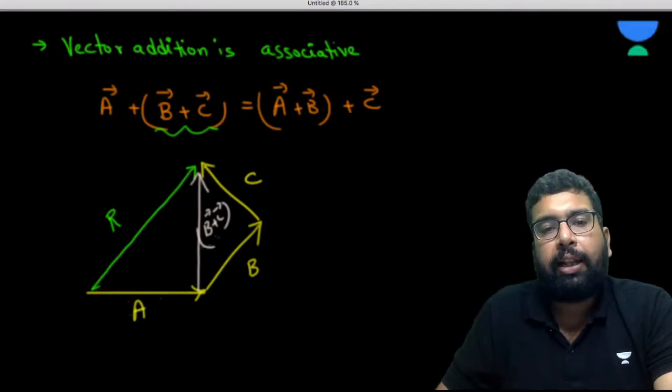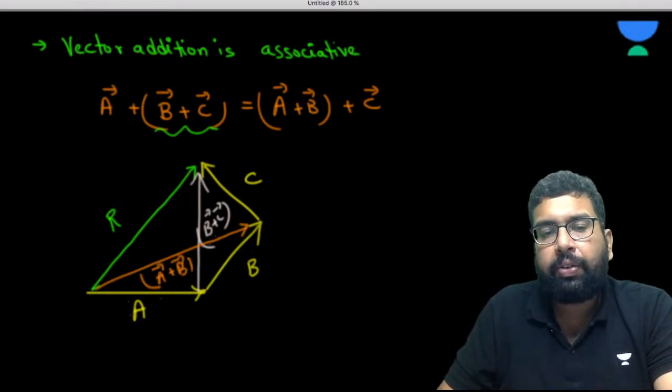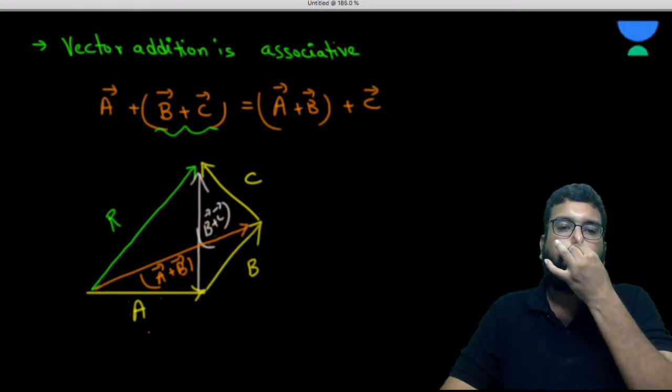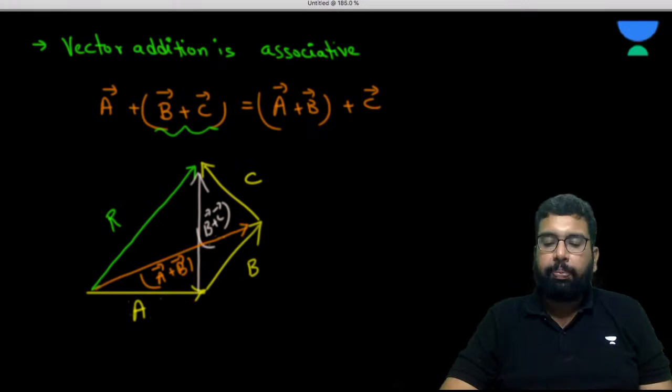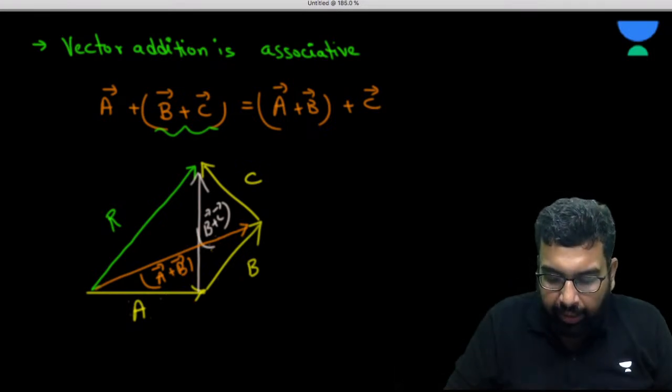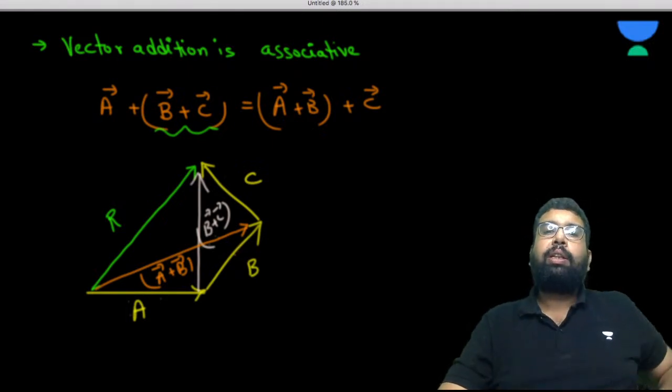Do you feel that the resultant of A and B is this only? This is vector A plus B, right? Now how have you taken this resultant? See this triangle. In this triangle, A and B are representing two sides of the triangle, so the third side, A plus B, is taken opposite. So this is A plus B.